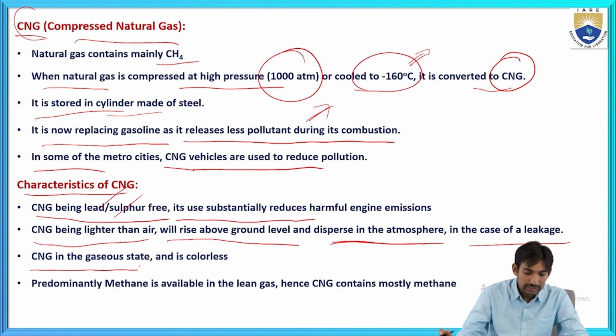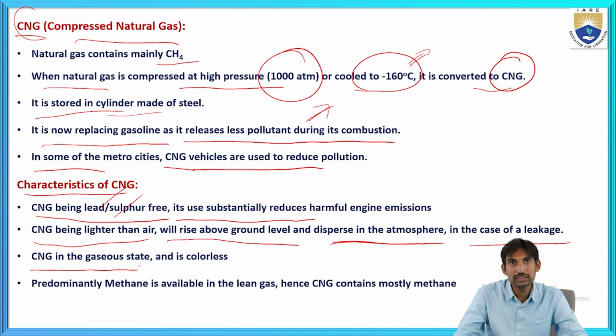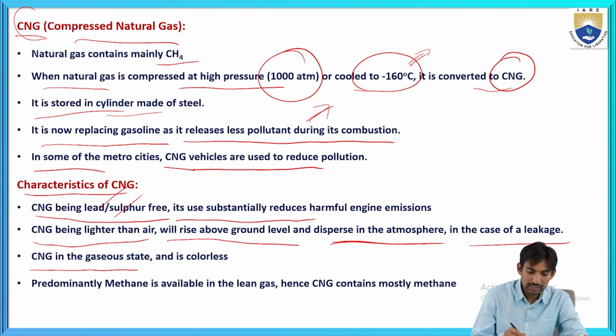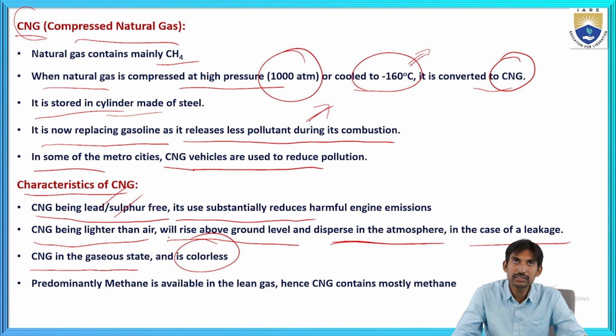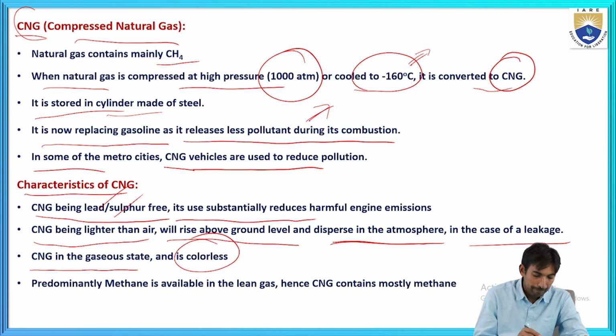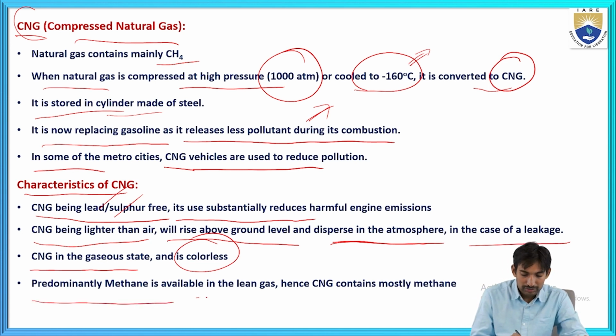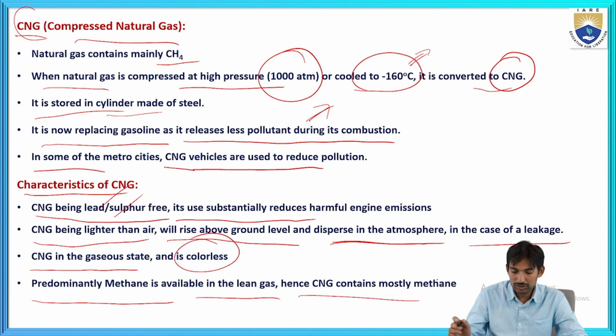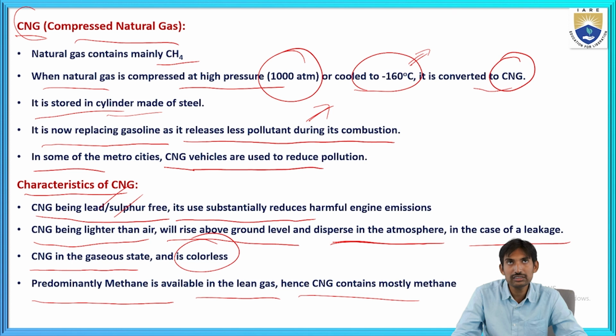CNG is in the gaseous state and it is colorless. Predominantly methane is available in the lean gas, and CNG contains mostly methane. This CNG is obtained from natural gas, whose main composition is methane.